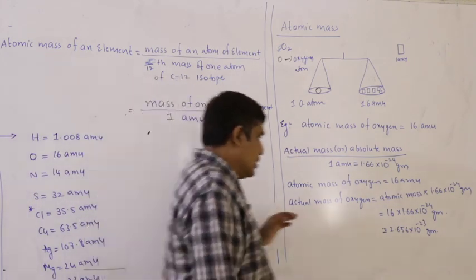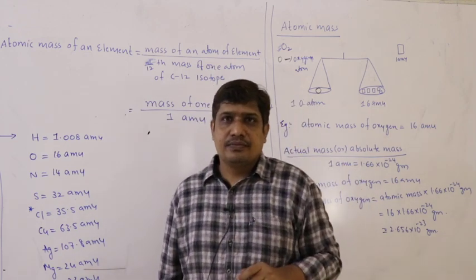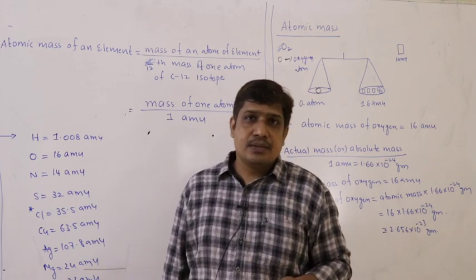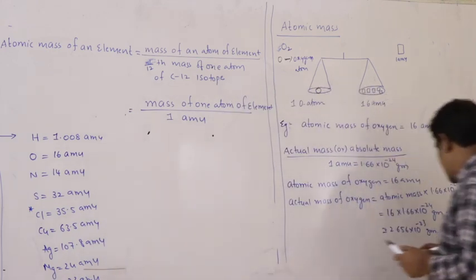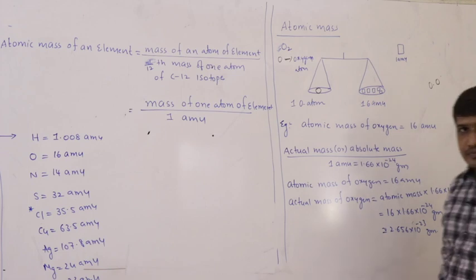See here, since atoms are very tiny particles, it is difficult to measure. Even if you measure it, if you see this 10 power minus 23, what is the meaning of that? After the decimal point I have to write 23 zeros, after that I have to add this number.